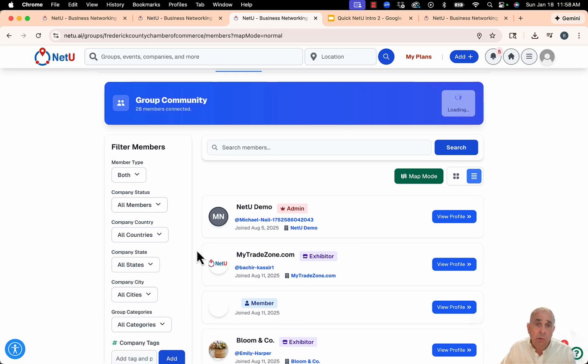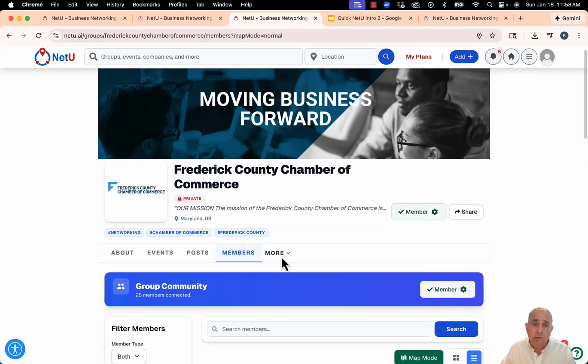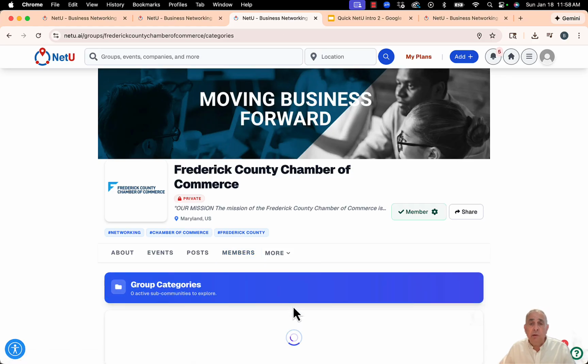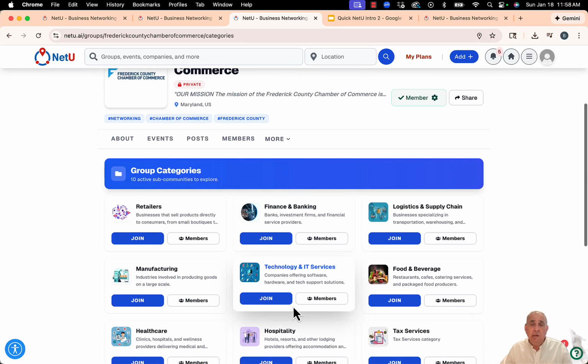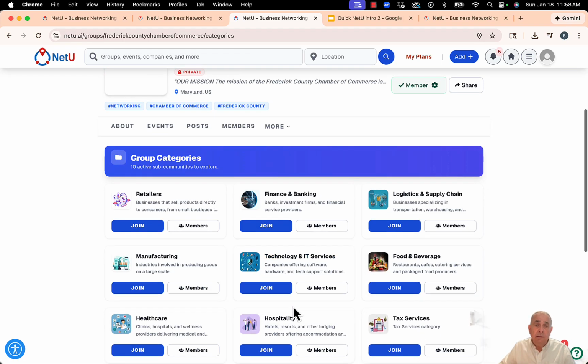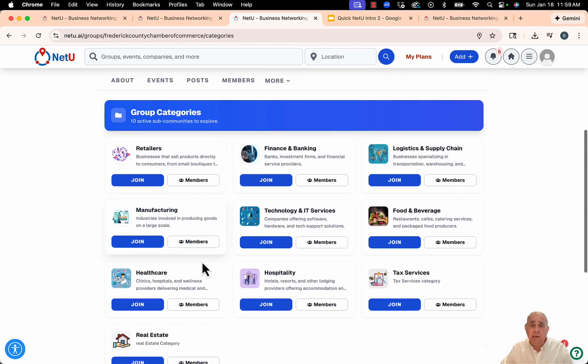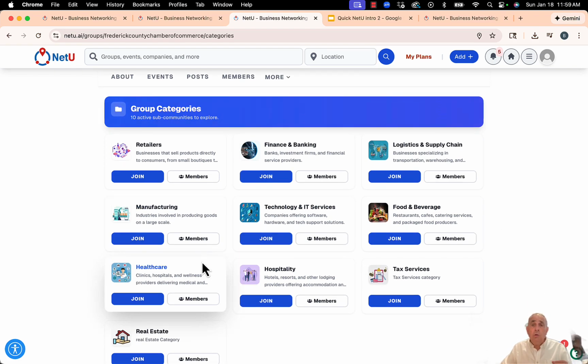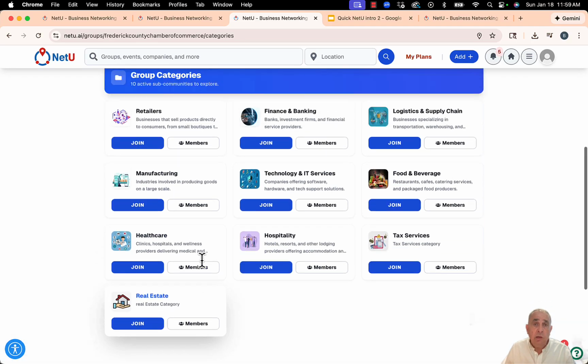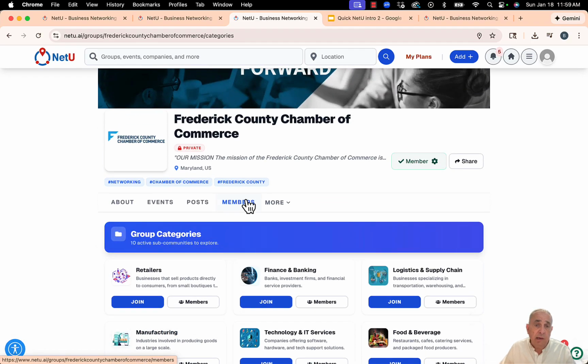When you create a group, you could also have categories. So when a member joins your group, they can put themselves in one or multiple buckets. I could be, for example, in real estate, food and beverage, or healthcare and so on. Each member, when they join, has the choice to put themselves in a category. This will help with member networking. Let's go back to the member area.